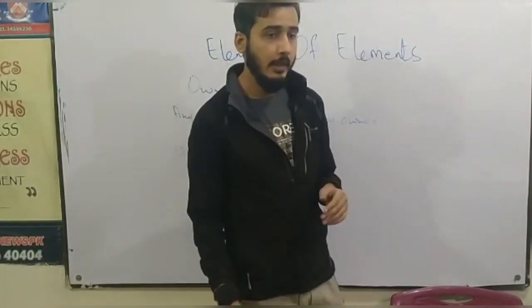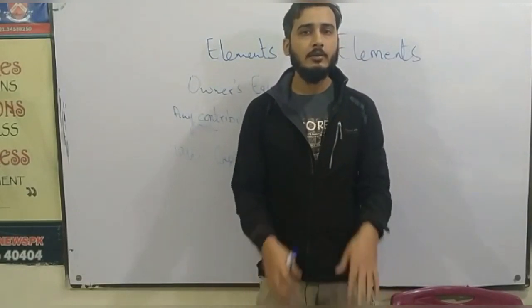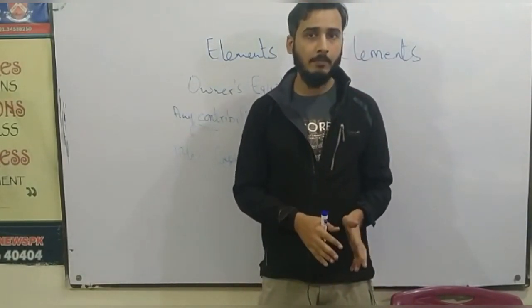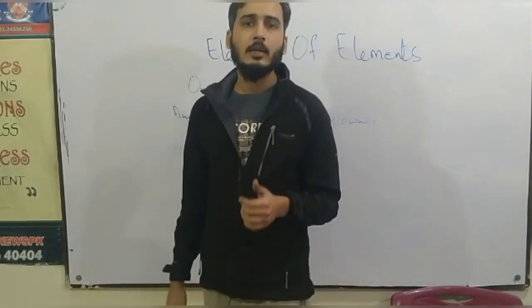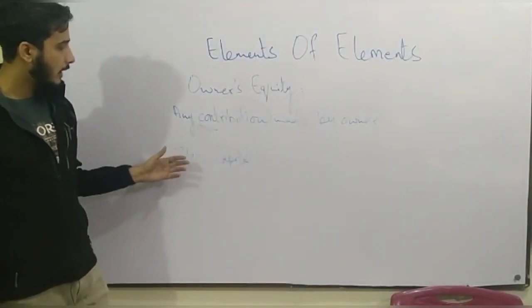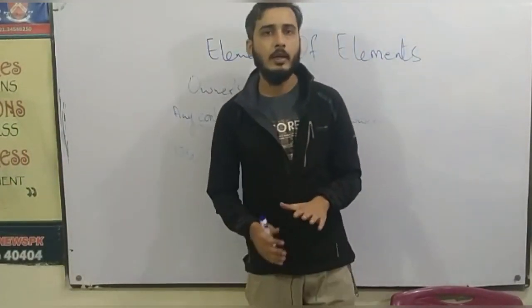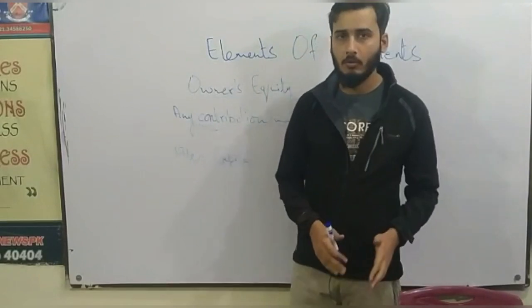And number 3rd, if he has paid off the loans of the company, that is also a contribution from him to the business. So that all shall be termed as the investments made by the owner, and we will use the title of capital for any contribution made by the owner.